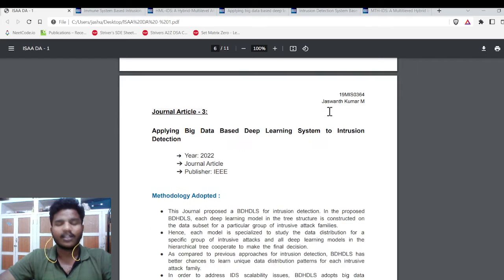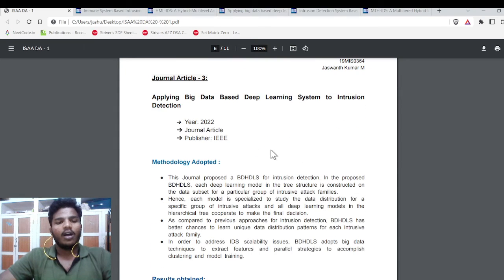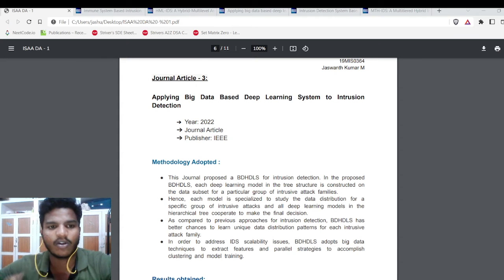These are the methodologies adopted, and alternate methodologies can be adopted for the proposed model. Now this is journal article 3. Journal article 3 is applying big data based deep learning system to intrusion detection, which was proposed in the year 2022, and it was a journal article again published by the reputed IEEE. I will give a short intro of this article. This paper proposed a BDHDLS for intrusion detection.